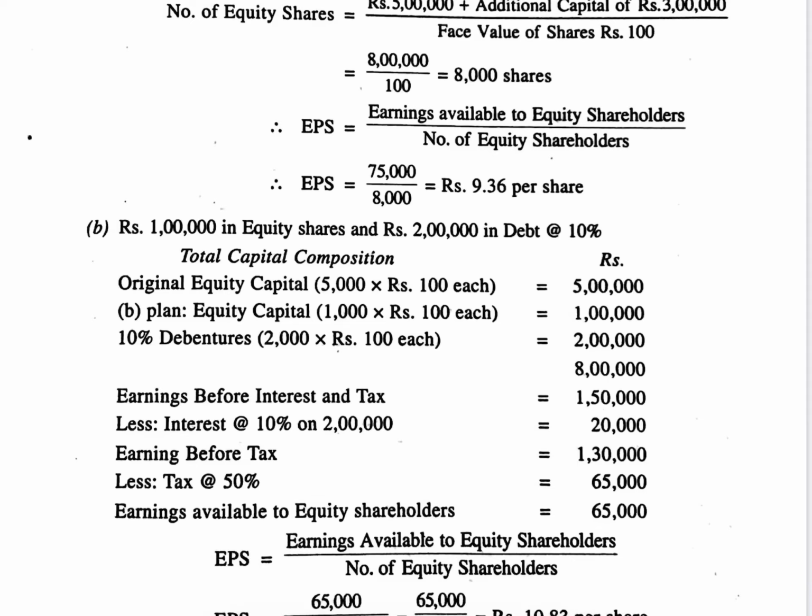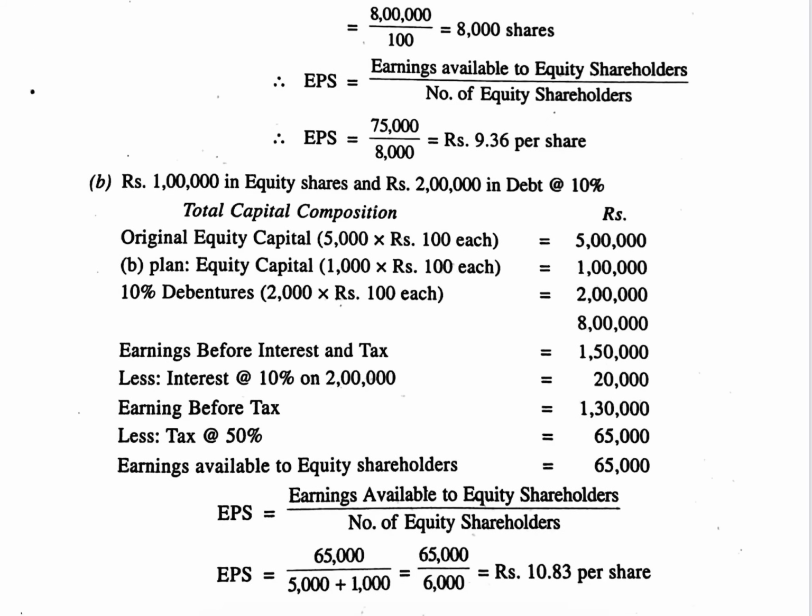EBT 1,30,000 less tax at 50% of EBT. If you calculate 50% on 1,30,000, you will get 65,000, that is earnings available to shareholders. Again I am explaining, unless there are preference shares in the composition of the capital of the company. If you observe here, equity shares and debentures are there. There were no preference shares.